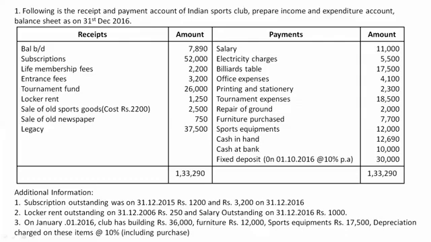So we need to remember only the transactions or items which are revenue in nature should be recorded in income and expenditure account. The receipts and payments account is given in the question, so with the help of this, we need to prepare income and expenditure account. But before that, it is very important to point out what all adjustments are given. So we'll put a star mark on the items to which adjustments relate, so we do not miss any adjustment. The first adjustment is given relating to subscription, so put a star mark here.